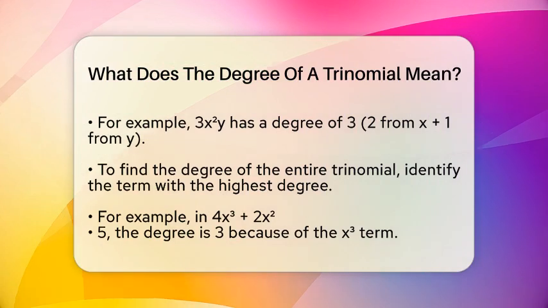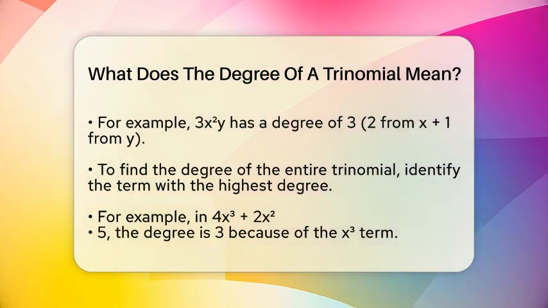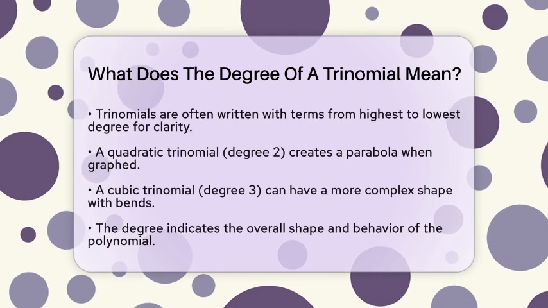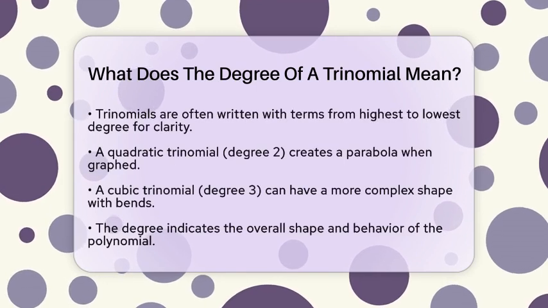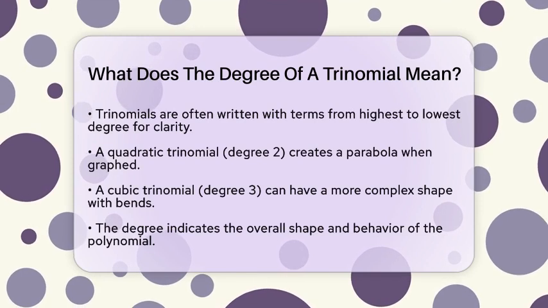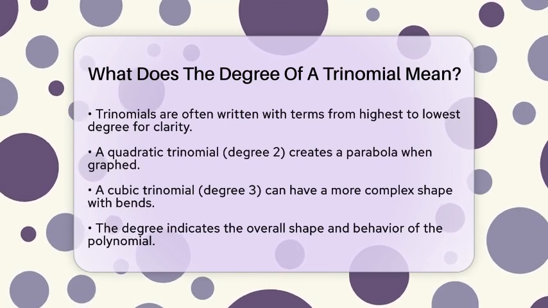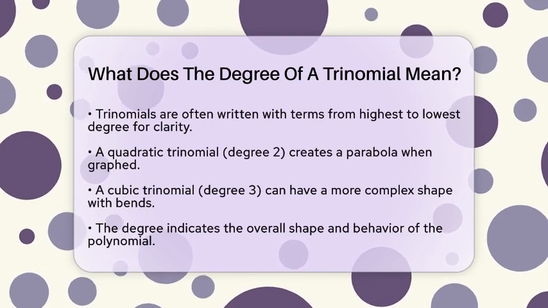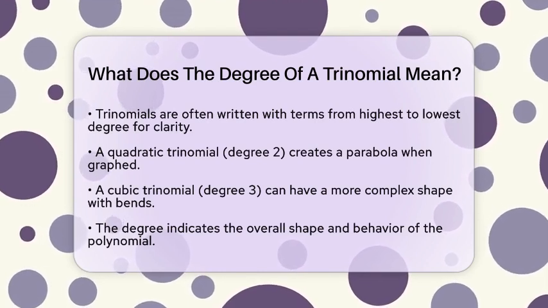Most of the time, trinomial expressions are written with the terms in order from the highest degree to the lowest. This makes it easier to see what the degree is right away. When you see a quadratic trinomial, like x squared plus bx plus c, you know the degree is 2 because the highest exponent on the variable is 2.